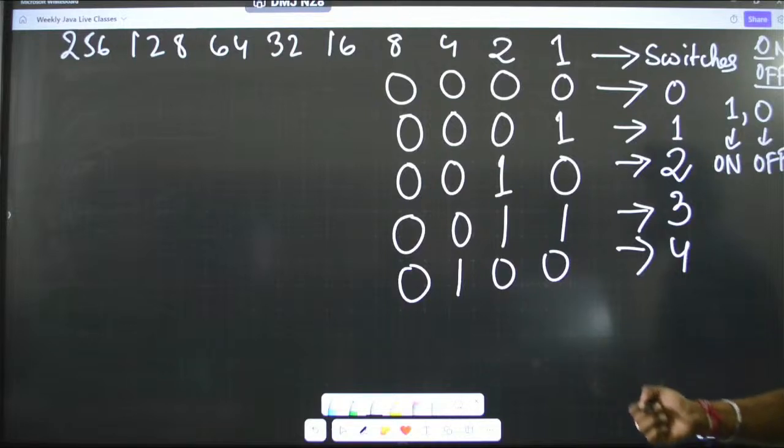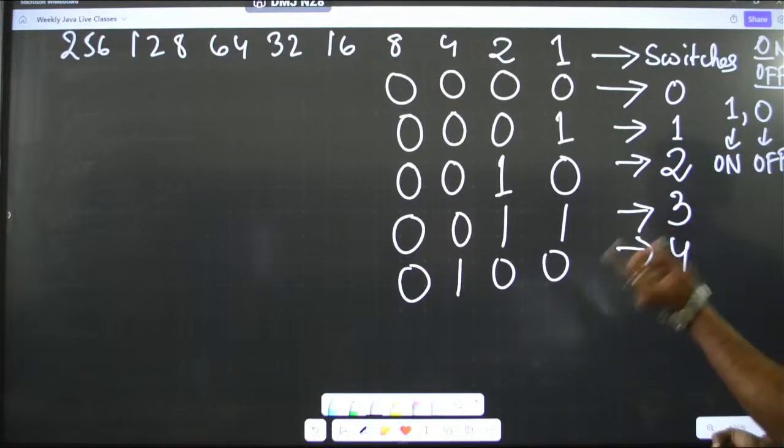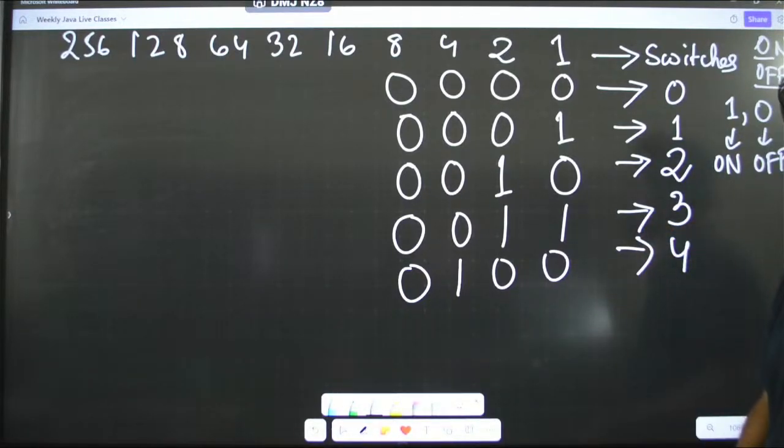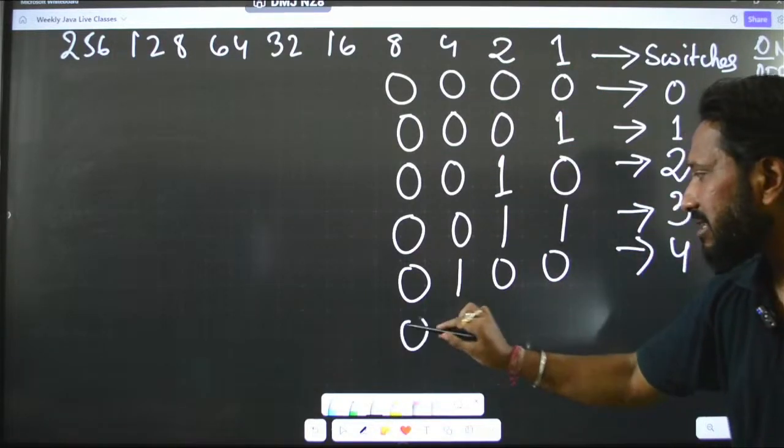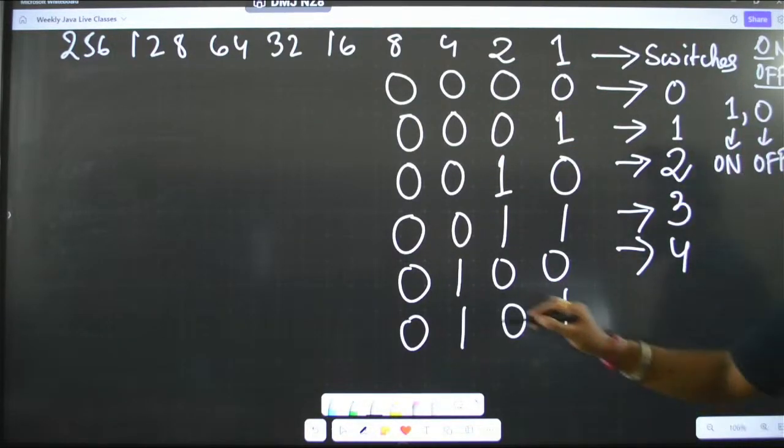So, suppose you want to represent 8. Can you tell me how will you do this? Say for 5 it is very simple. 4 plus 1 will give you 5. So, ultimately it is 0 1 0 1. This is how the binary works.